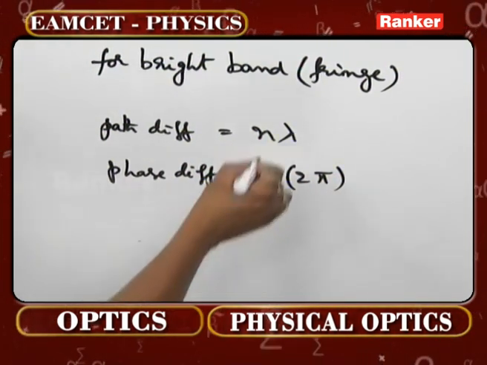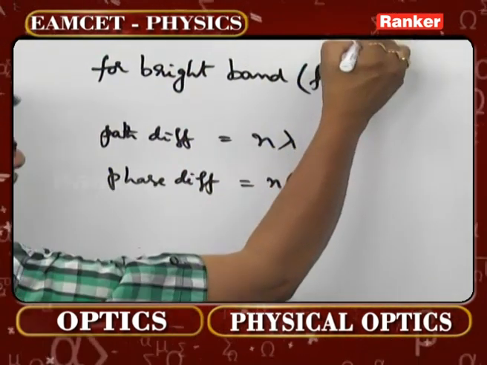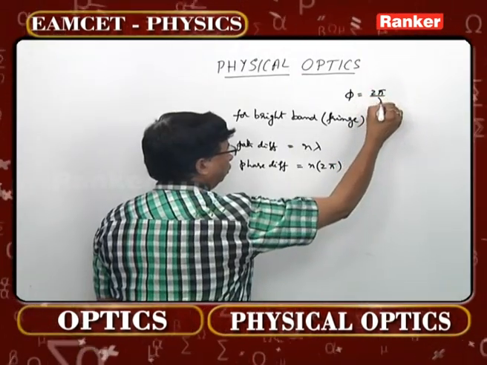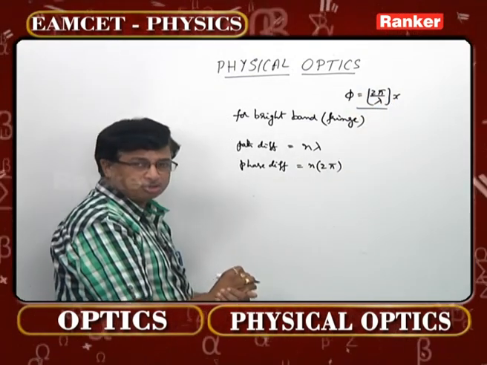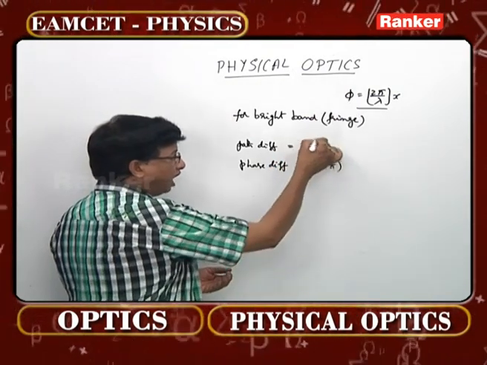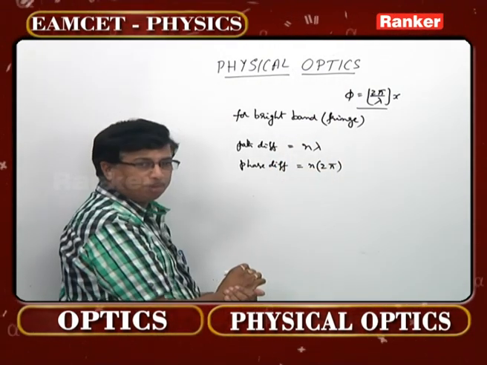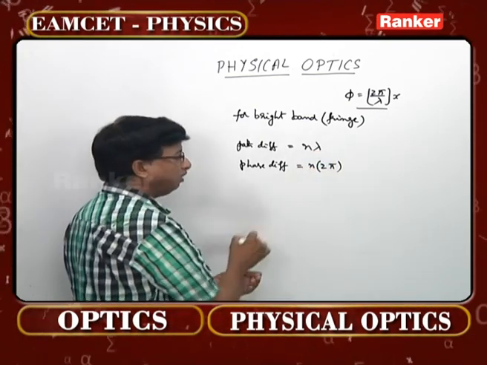What is the relation over here? You can certainly understand: phase difference phi is equal to 2 pi by lambda into path difference. This was the relation we have taken in simple harmonic motion as well as in wave motion. So according to the same concept, lambda path difference means 2 pi phase difference.